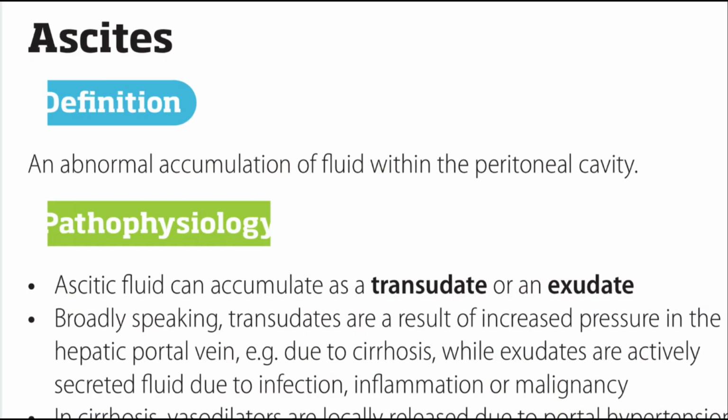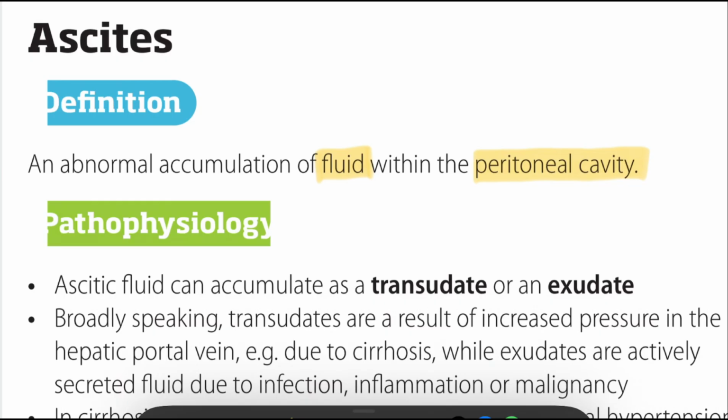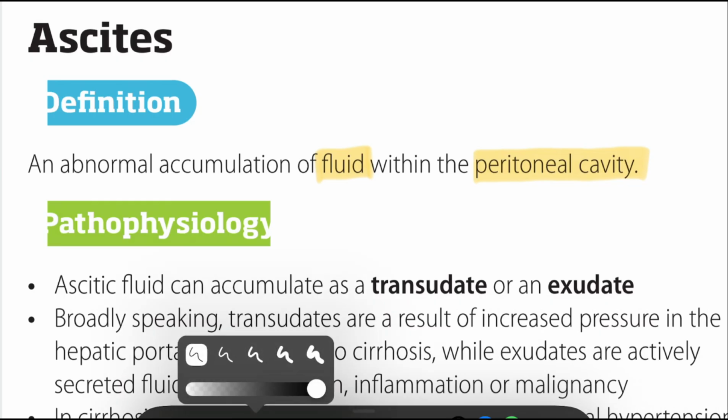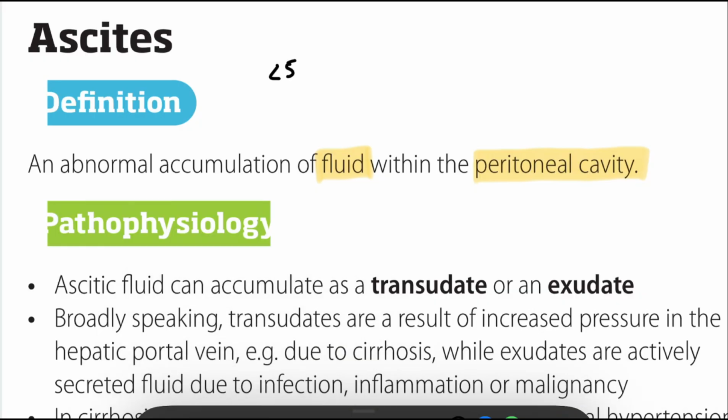Good. Ascites. What is ascites? Ascites is the abnormal accumulation of free fluid within the peritoneal cavity. Normally you can see around 50 ml of peritoneal fluid. Ascites becomes clinically detectable when greater than 1.5 liters of fluid accumulates, then we call that ascites.